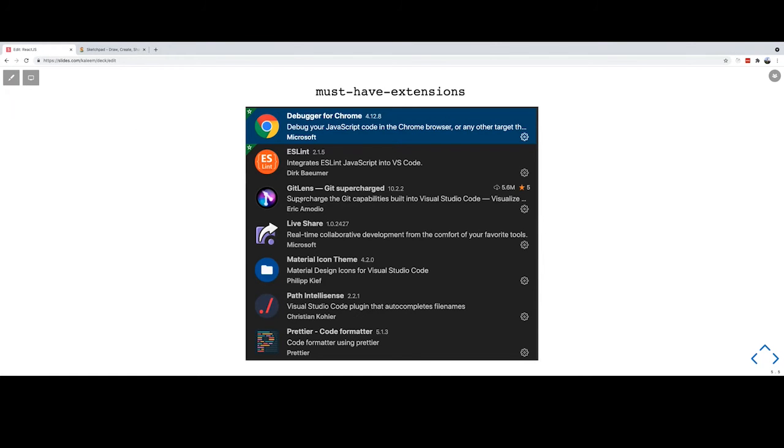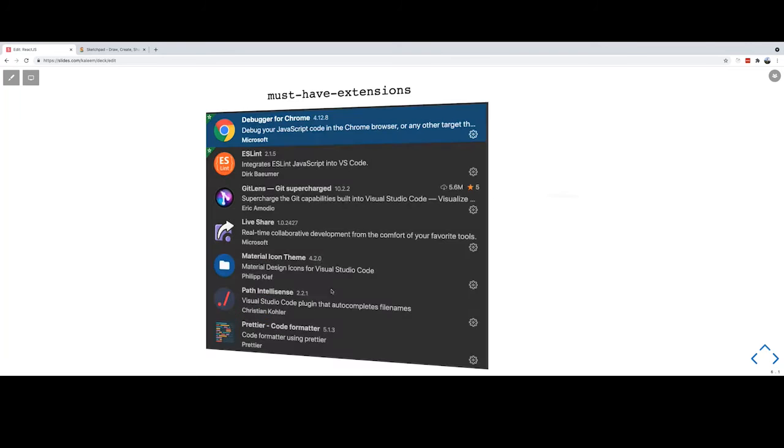Similarly, GitLens, if you use Git and put your code to Git, makes your life easy. And there are also Path IntelliSense and Prettier. These are really good extensions to be used when you work on any project. Okay, let's move on to the next.